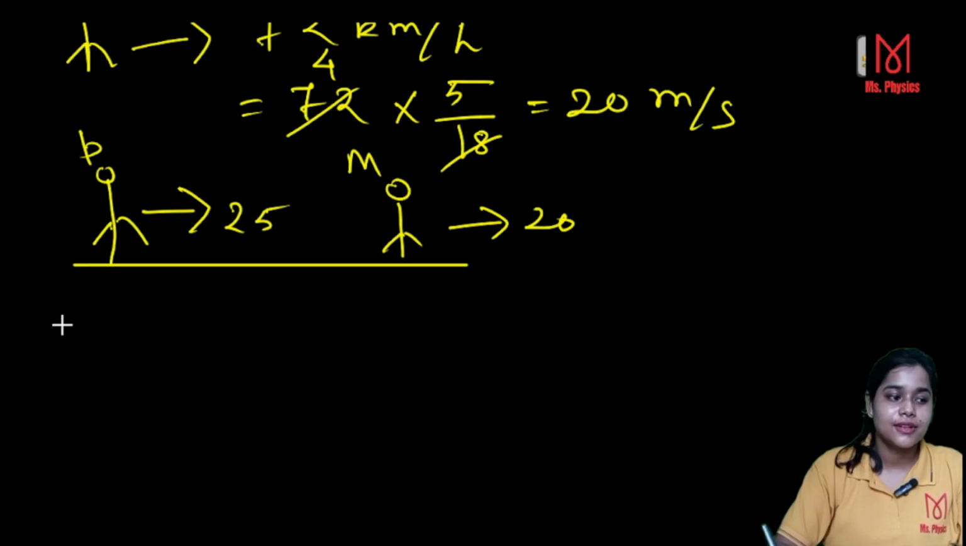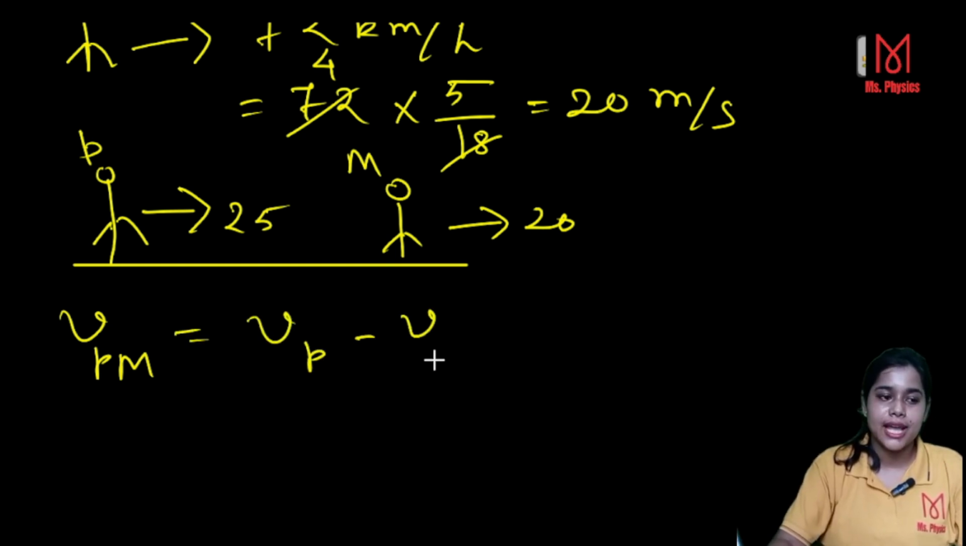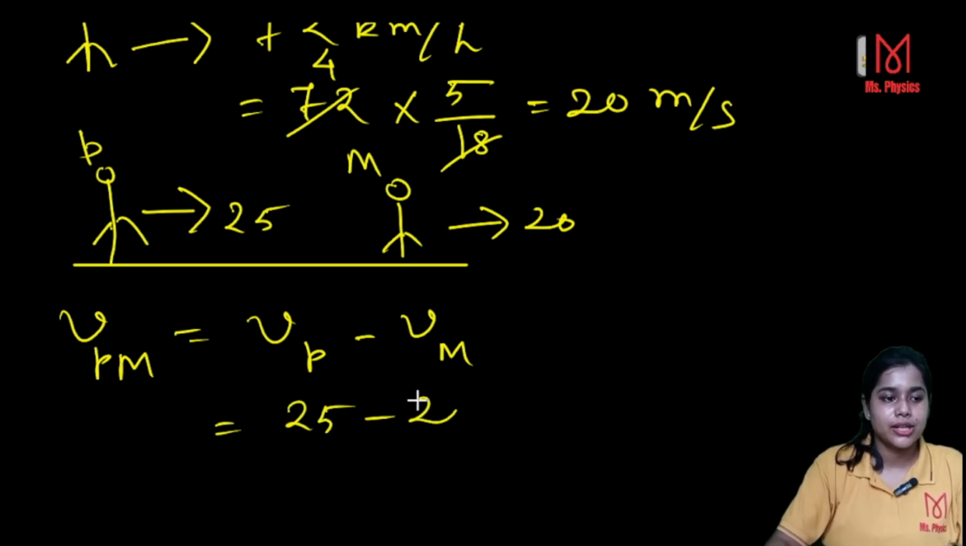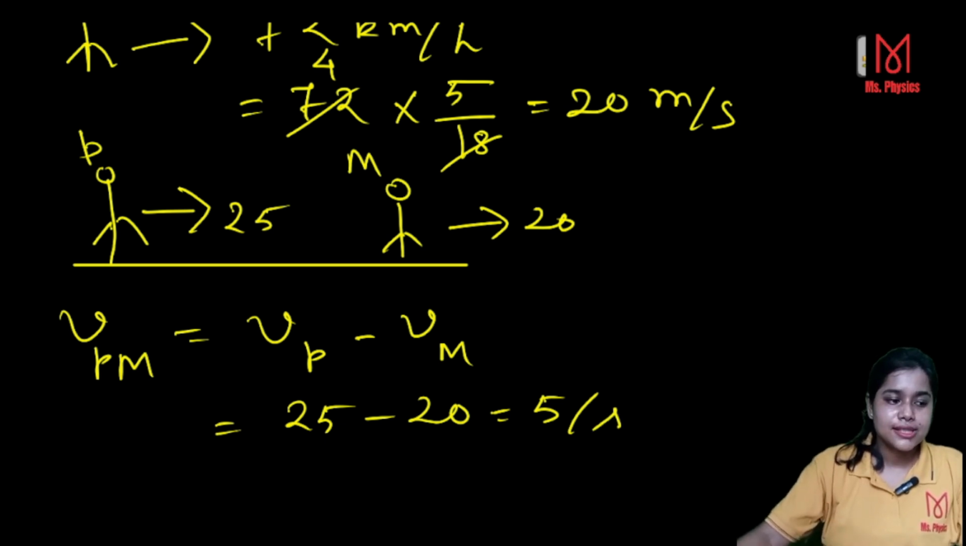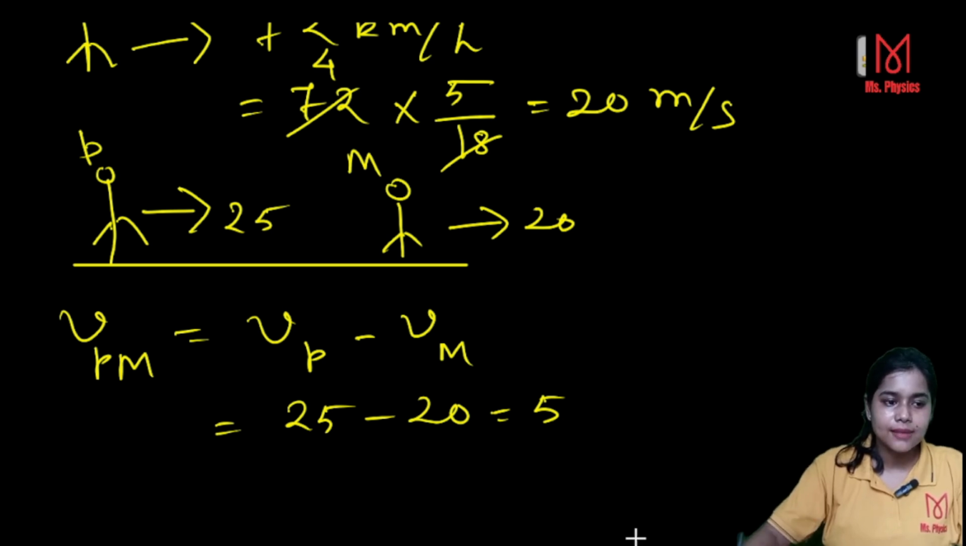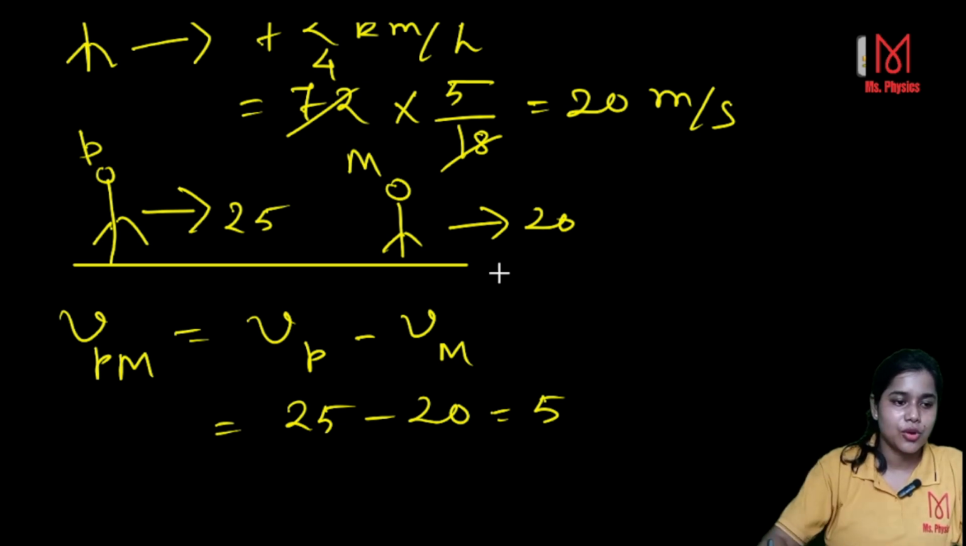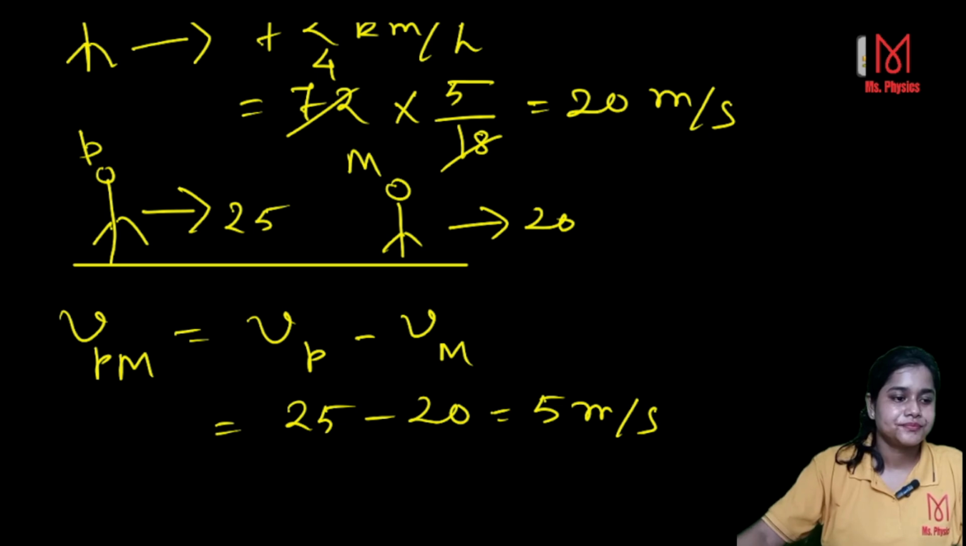Exactly. Relative velocity, that means velocity of police with respect to M, is equal to velocity of P minus velocity of M. That gives you 25 minus 20, which gives you 5 meter per second. Whenever you see this kind of thing, where one person is following another person with some velocity, you must remember that that is a relative velocity problem. So 5 meter per second is the relative velocity.